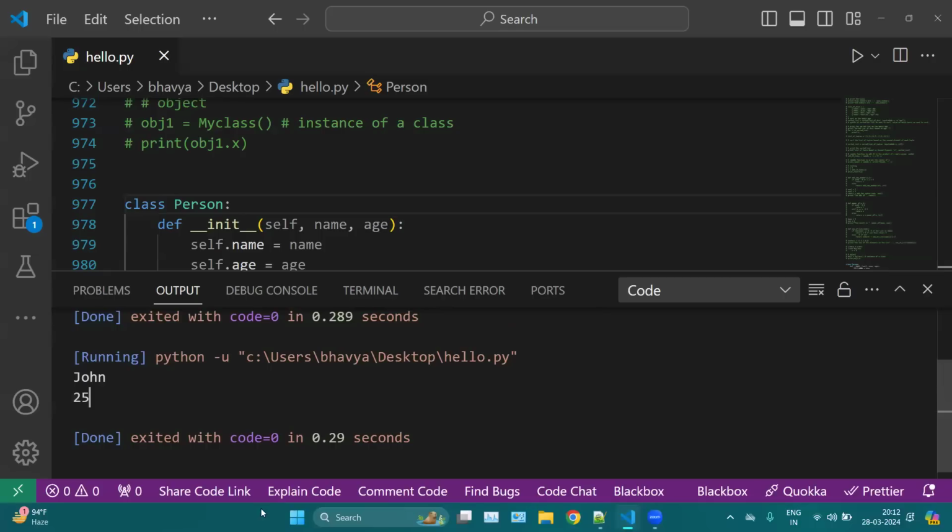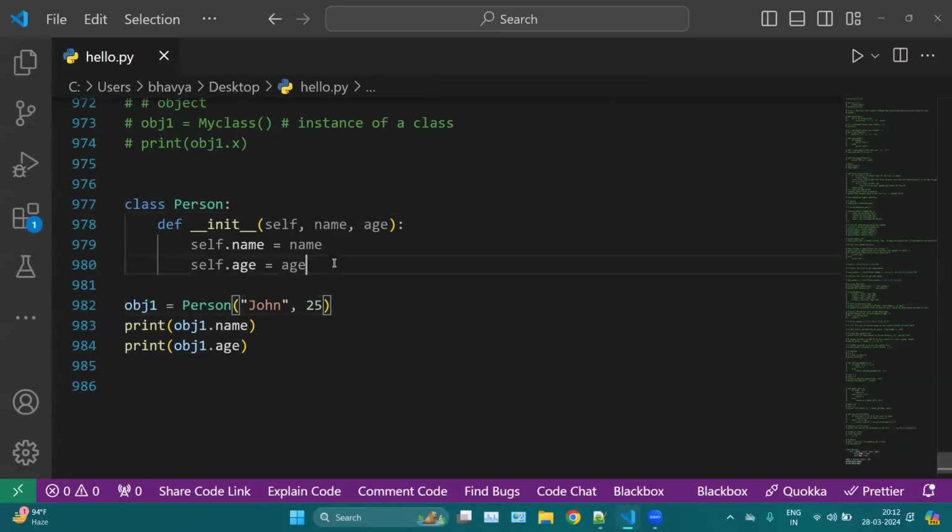Okay, now what is this init and what is this self here? First of all, this is a function, right? We are creating a simple function, def init. Now this function is not a function actually. Now you are creating this function inside your class. So that is why this function is called a method. Whatever function you create inside a class is known as a method. Basically, it is a function for us, but actually we are using this inside a class. So that is why it is known as a method.